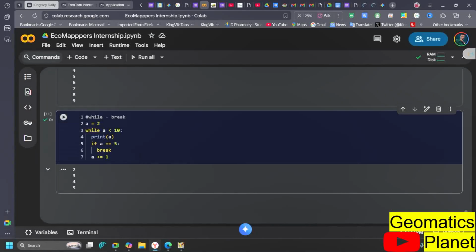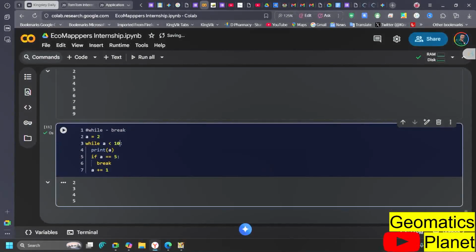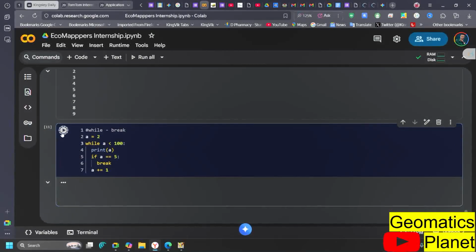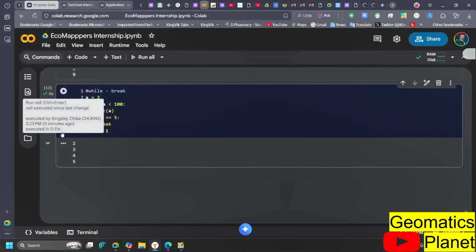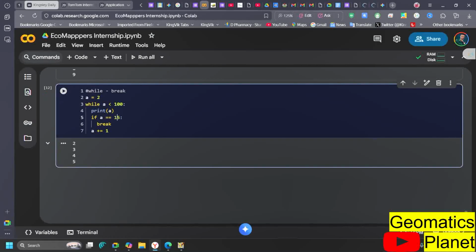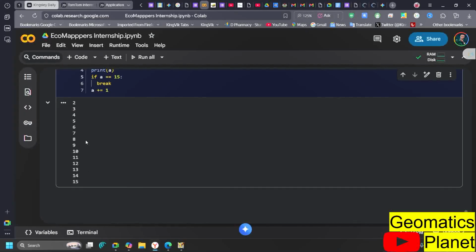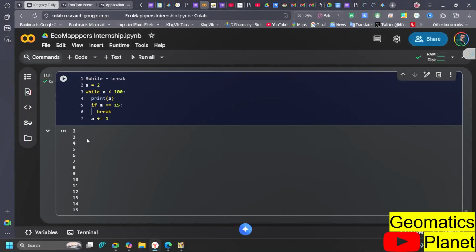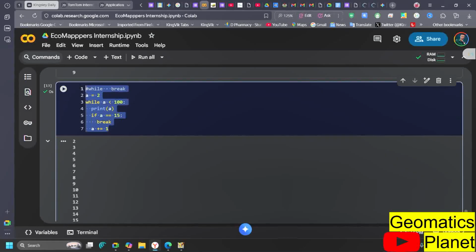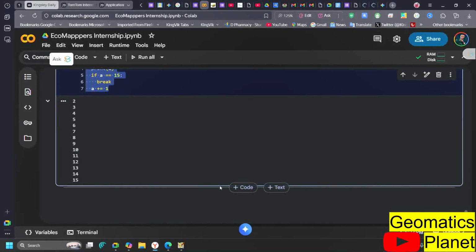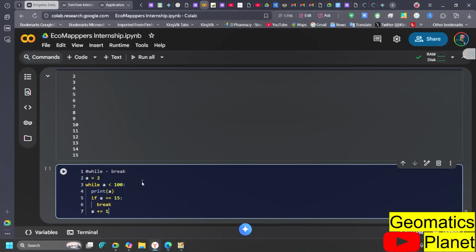So this is a way you can integrate while and at the same time break it at any point in time you want. Even if this is 100, if you put this into 100 and you run it and you say break at 8 for me, it will move and break at 8 for you. If you say, since it is 100, break on 15 for me, it will run until you get to 15 and it will break, because that is the command you gave it. So this is when you're using a while loop and you want it to break at any point in time, and this is a simple way you can get it to break.